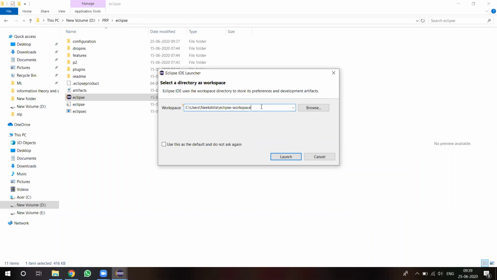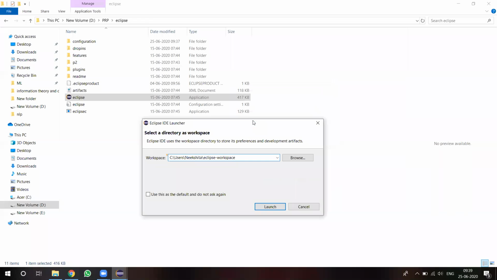So first, whenever you open the Eclipse application, it asks for the workspace location. Workspace location means the location where we have to store all the programs that we want to develop. So that path we have to specify here.